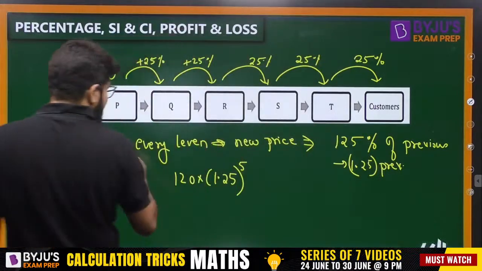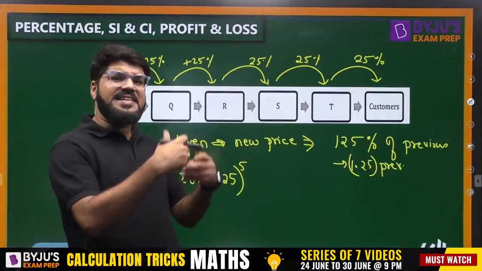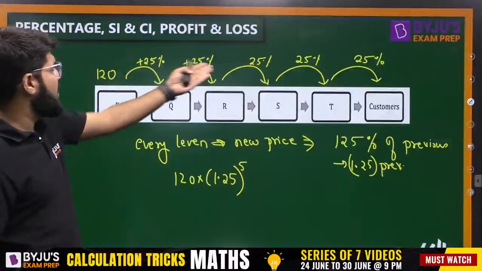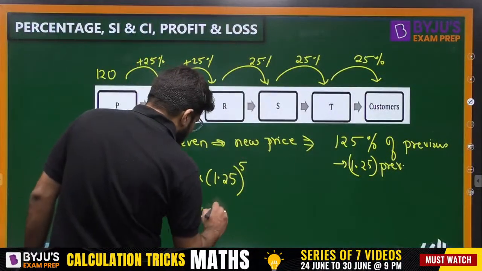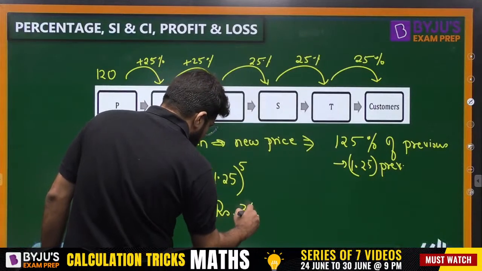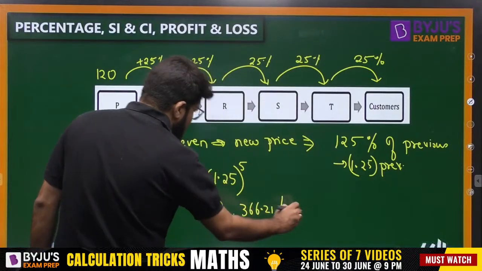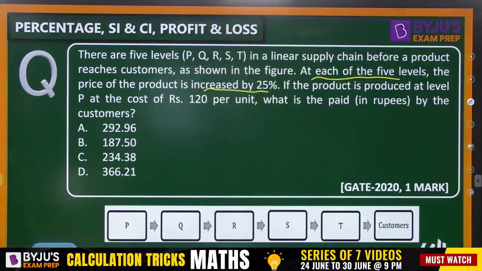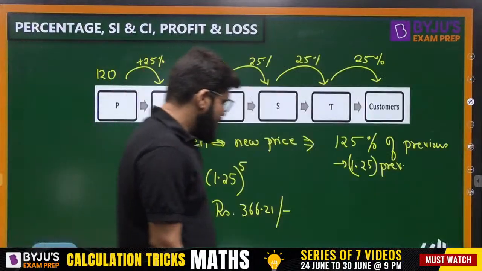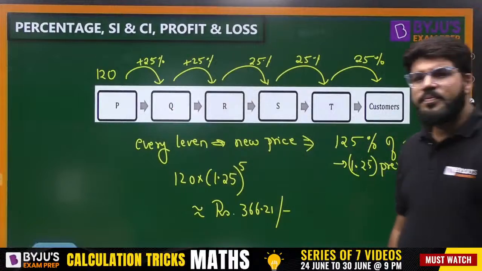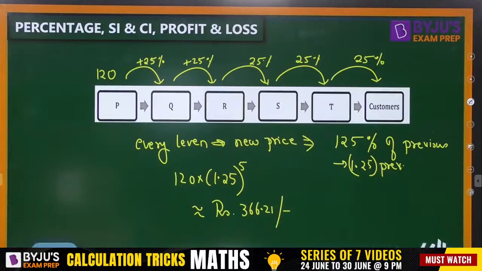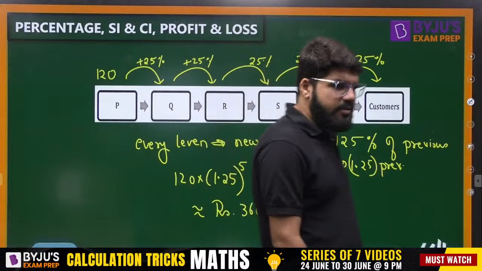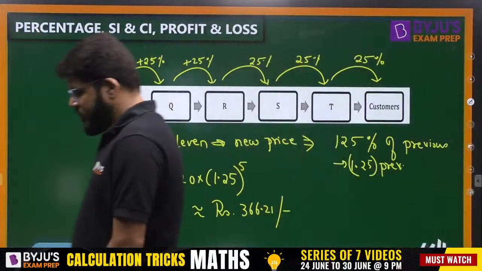So starting with 120, 1.25 multiplied. Then again one more 1.25 multiplied. So how many times? 5 times. So directly take raised to the power 5, and calculate this. This is going to come up as rupees 366.21. Just tally up the calculations once, guys. Option D should be coming here. Just check the calculation once. Yes, ABD correct answer. Ravi correct answer. Lucky correct answer. Okay, so 366.21 looks to be the final answer.